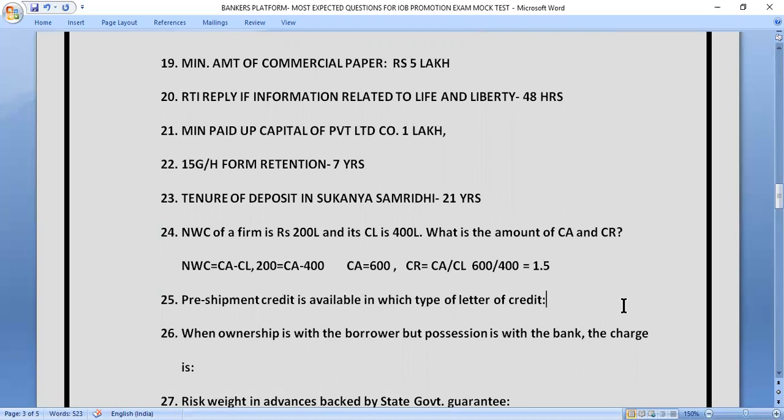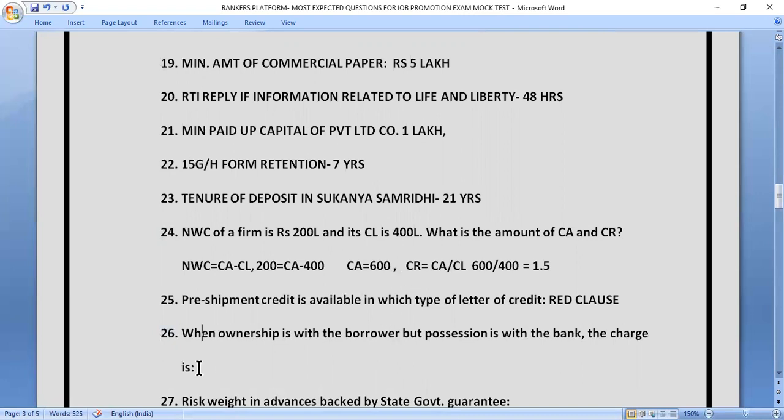So next question is question number 25, that is, pre-shipment credit is available in which type of LC? In which type of LC is pre-shipment credit available? So the correct answer of this question is red clause LC. If red clause LC is there, in that we get the pre-shipment credit.